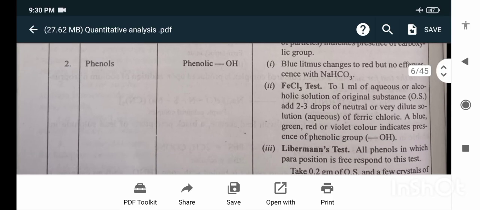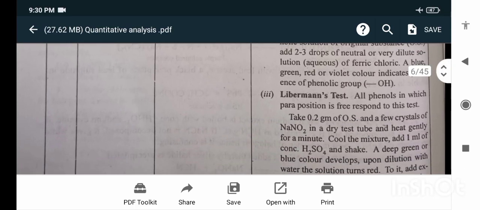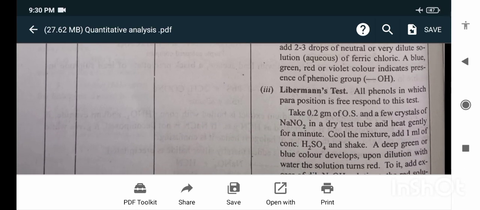The next test is the ferric chloride, FeCl3, test. To 1 ml of the aqueous or alcoholic solution of the original substance, add 2 to 3 drops of neutral or very dilute ferric chloride. A blue, green or violet color indicates the presence of a phenolic group. Then Liebermann's test. All phenols in which the para position is free respond to this test.